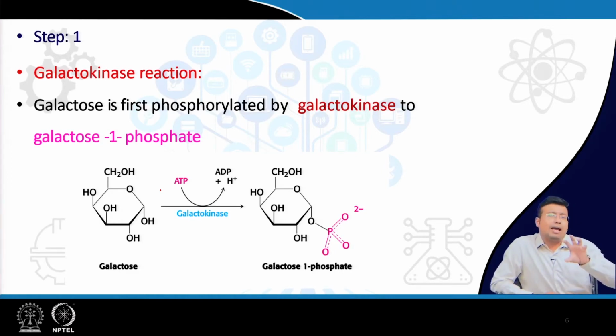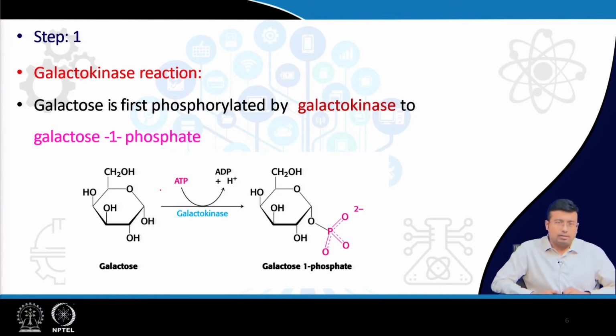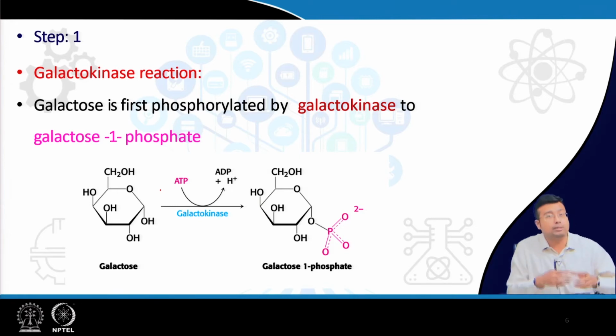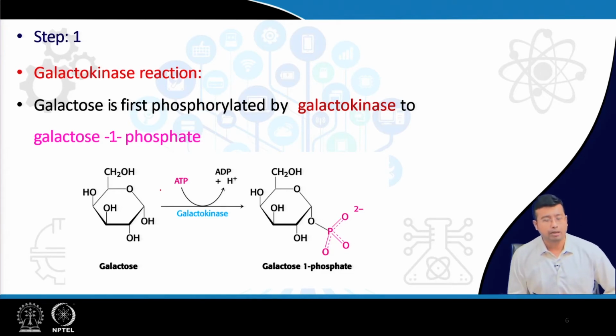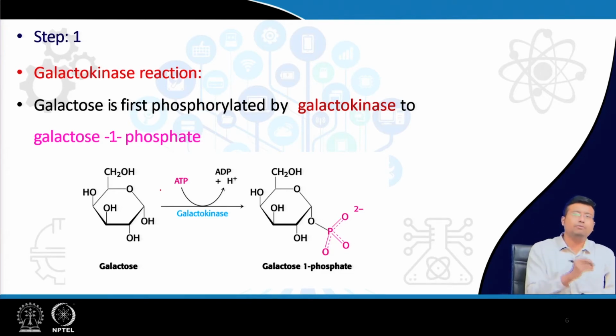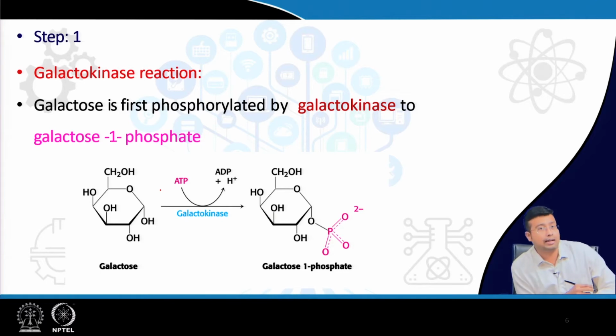So, considering now we have got galactose in our system, the main problem why we need to study galactose metabolism is what happens to this galactose molecule, how it is metabolized, what are the reactions or changes or enzymes that are acting on galactose to produce the clinical features, right. So, the first reaction is actually galactokinase.